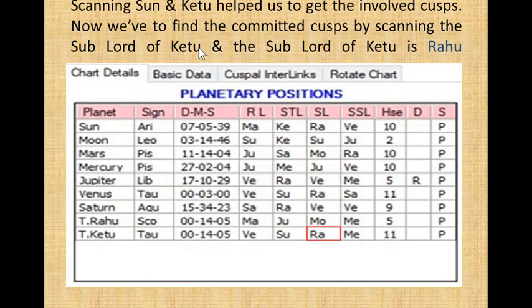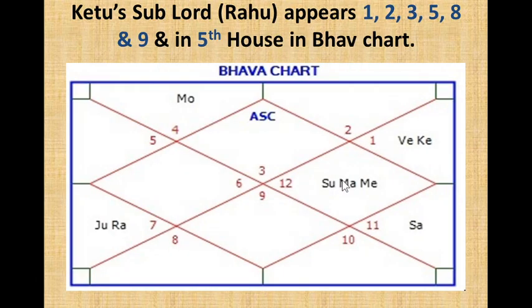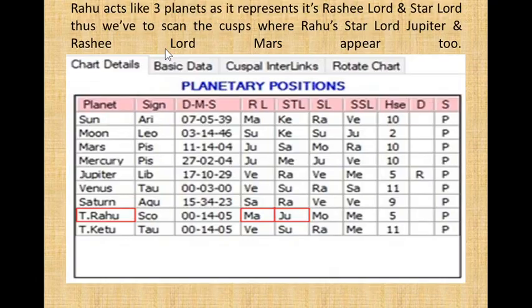Now we have to find the committed cusps by scanning the sub-lord of Ketu, and the sub-lord of Ketu is Rahu. Scan where the sub-lord of Ketu appears. We have to scan where Rahu appears. So Rahu appears in 1, 2, 3, 8 and 9. Ketu's sub-lord Rahu appears in the 5th house in the Bhav chart. So the total committed cusps are 1, 2, 3, 5, 8 and 9.